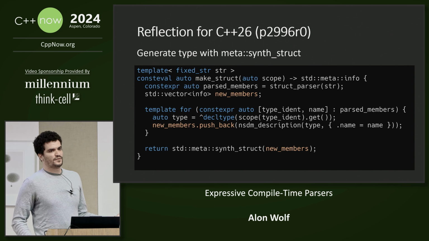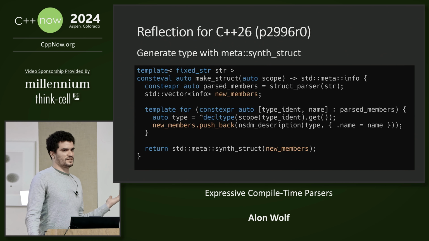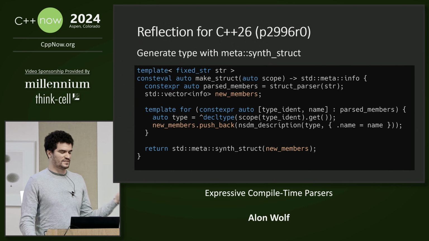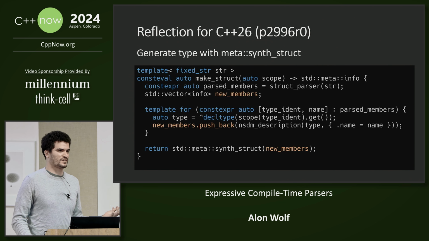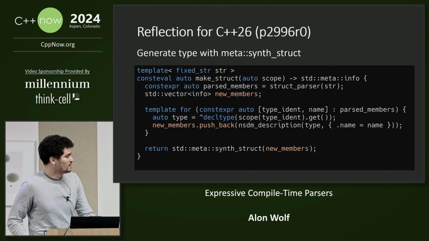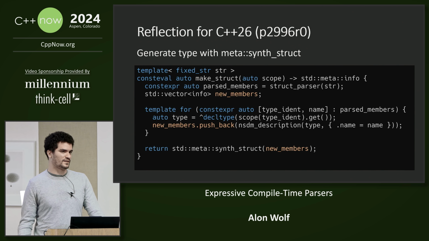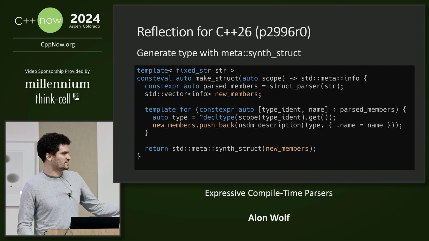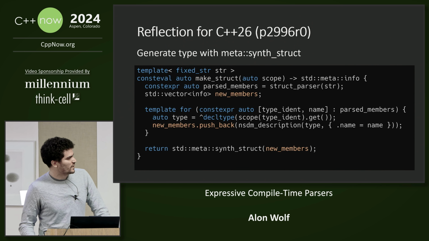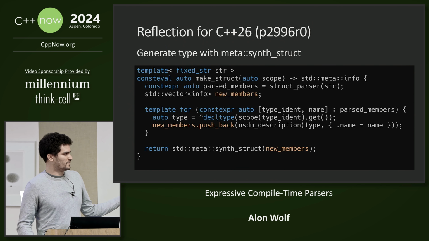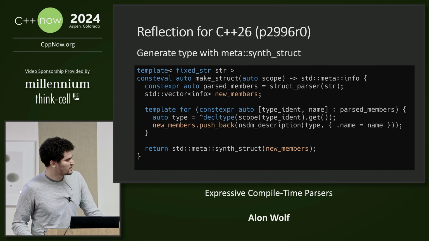Okay, another thing we saw is that we can use compile time parsers to create the struct type, but we didn't actually create a brand new type. We were just creating a new template instantiation. With the C++26 proposal, you can actually create an entirely new struct by using the synstruct function. So here we create a vector of metadata information about the new struct members.